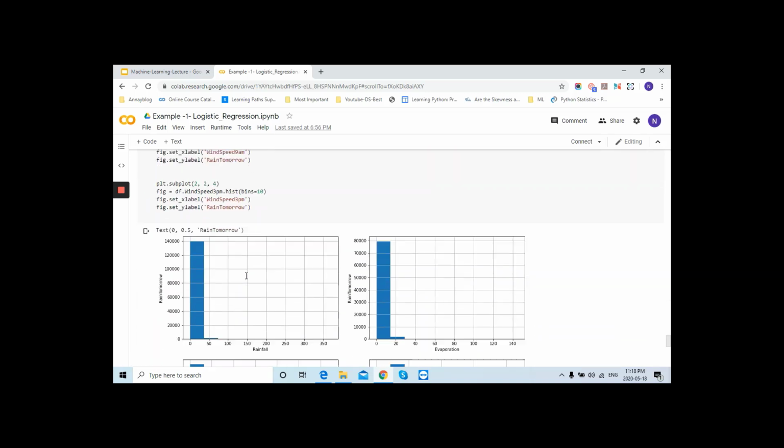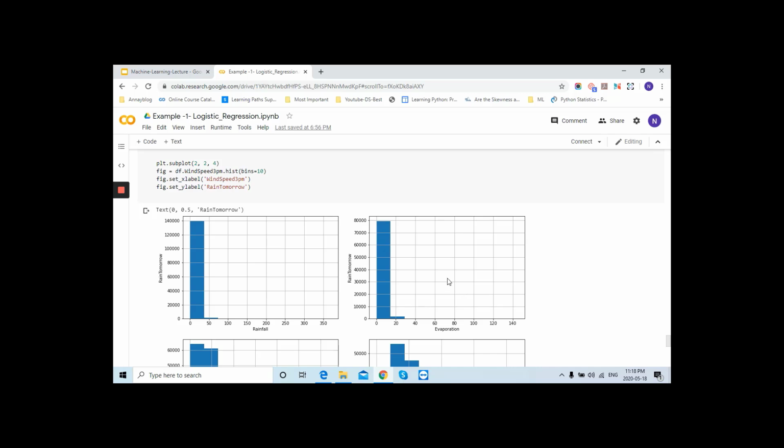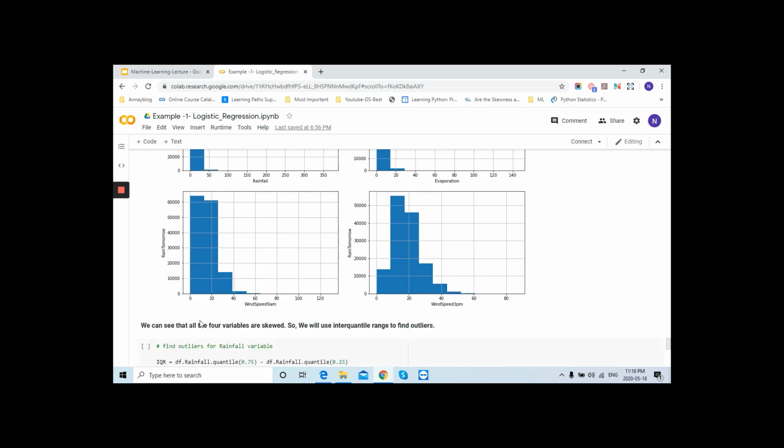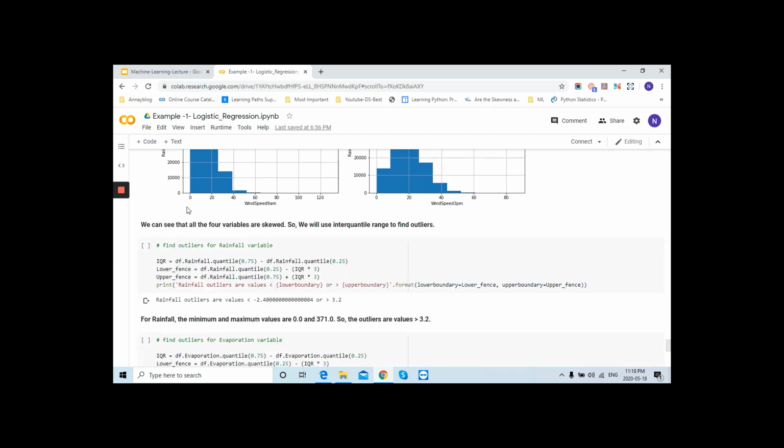Now we have done the same visualization using the histogram. It's again showing the skewness because all your data is going on to the left side. Okay, see this one.